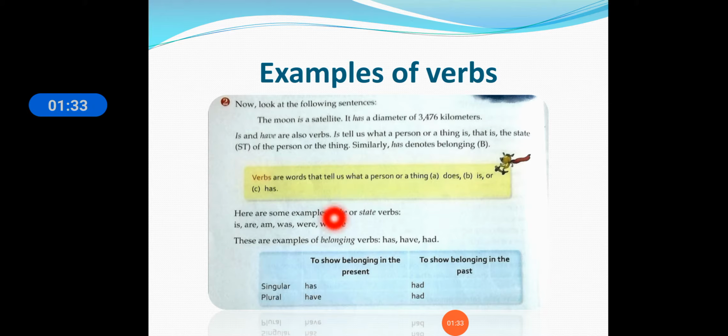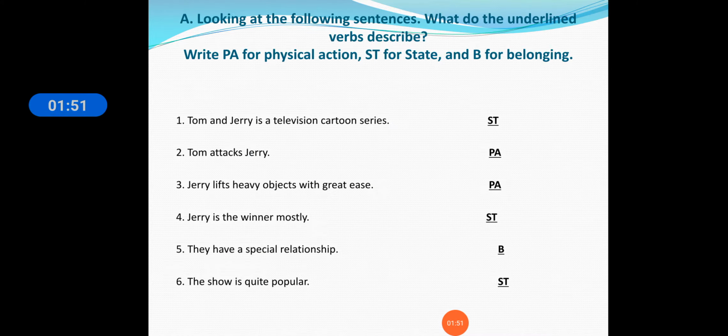So we have learned the state verbs here: is, are, am, was, were, and will be. These are all the state verbs, okay? In the singular form, for belonging we are using has and had. In the plural form we are using have and had, okay? We have seen the exercise for physical action, for the state of things or persons, and for belonging also we have seen the exercise, okay?